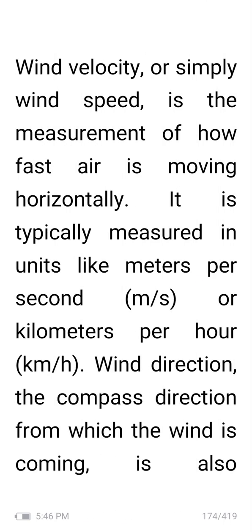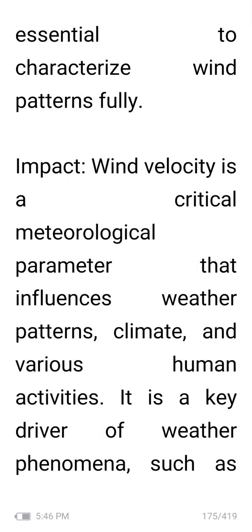Then, wind velocity. Wind velocity, or simply wind speed, is the measurement of how fast air is moving horizontally. It is typically measured in units like meters per second or kilometers per hour. Wind direction, the compass direction from which the wind is coming, is also essential to characterize wind patterns fully.